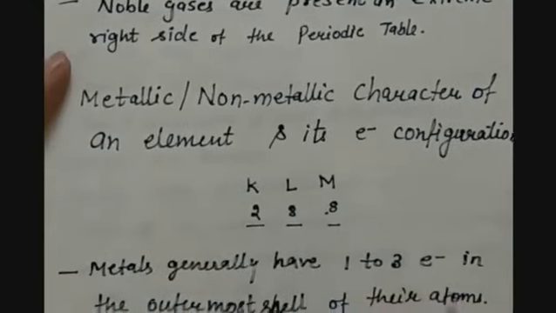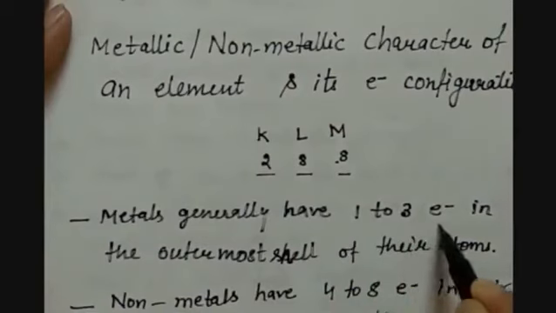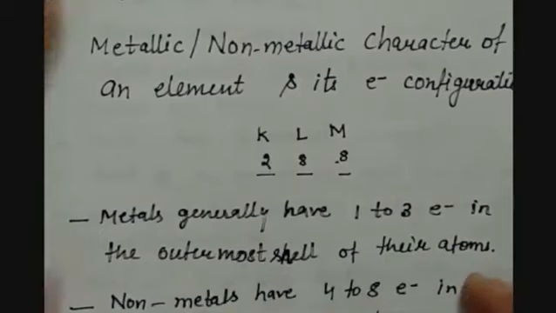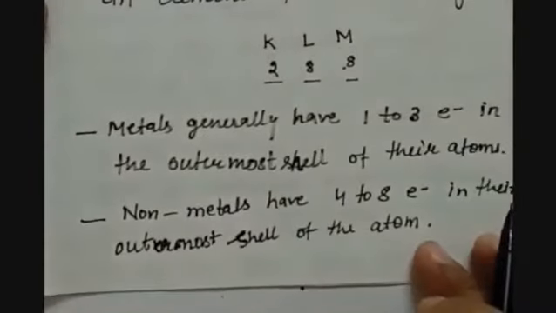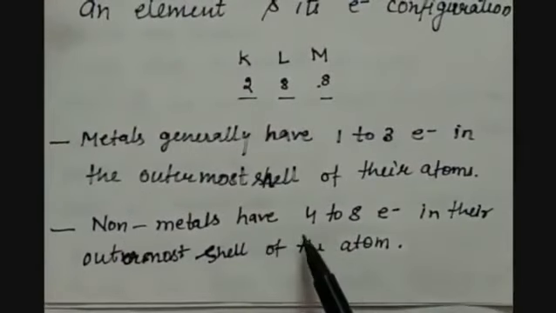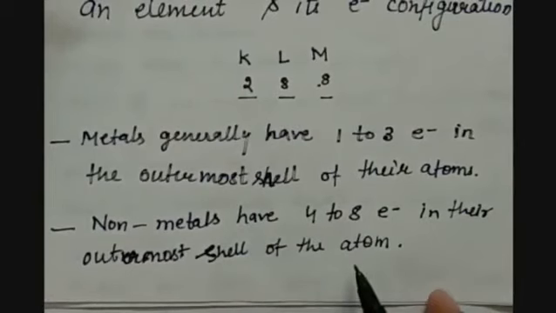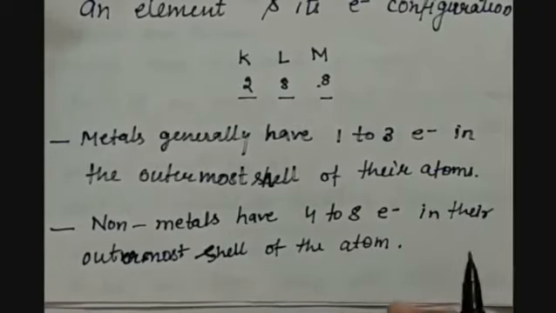But metals generally have 1 to 3 electrons in the outermost shell of their atoms. That means there will be either 1, 2 or 3 electrons in their outermost orbit. But non-metals will have 4 to 8 electrons in the outermost shell of the atom. Hence, with the help of electronic configuration, we can identify whether the element is a metal or non-metal.